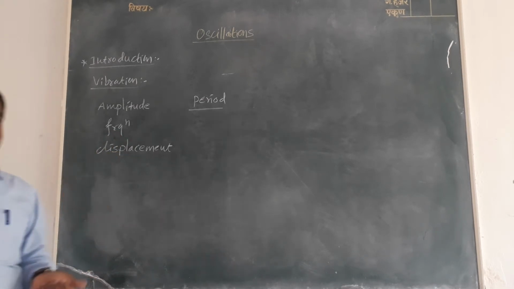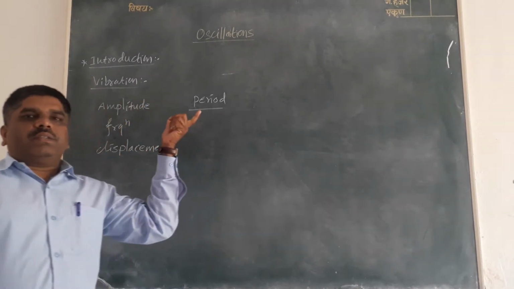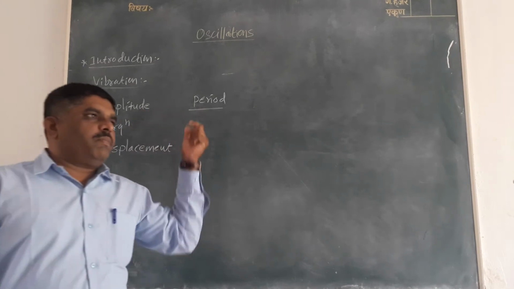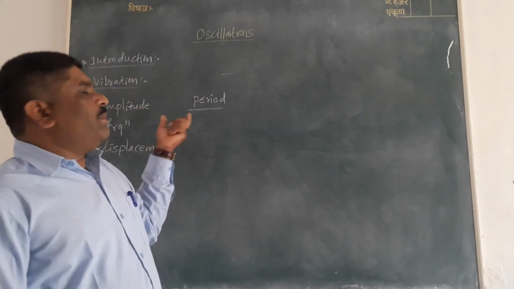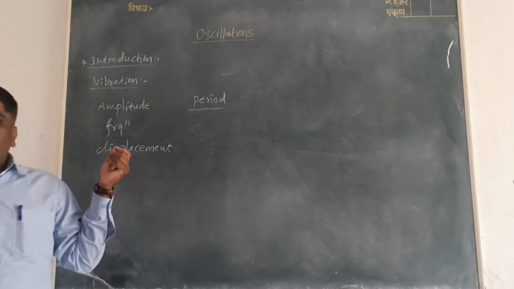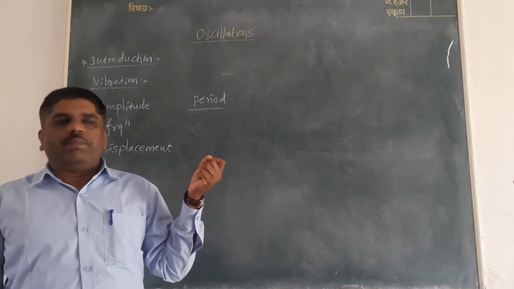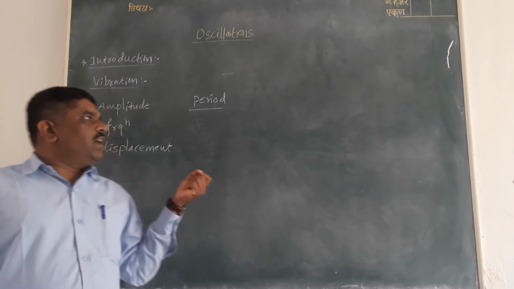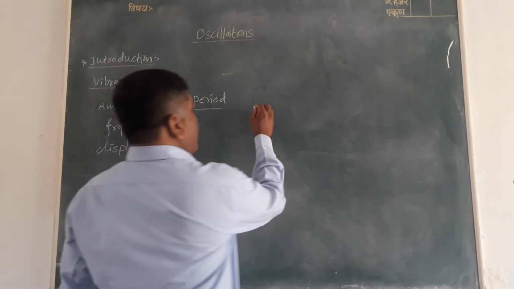Displacement will change the position of the particle. Period, or periodic time, is nothing but the time taken to complete one oscillation, or the time taken to complete one vibration by the particle, is called period or periodic time.